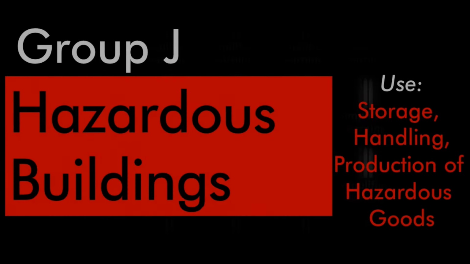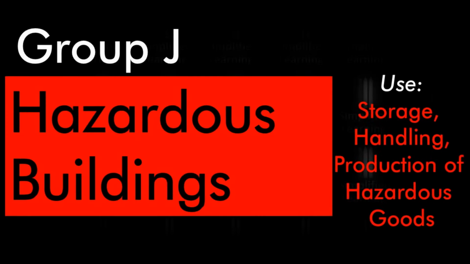Hazardous buildings are covered under Group J buildings, where goods associated with properties such as being poisonous, irritative, explosive or corrosive in nature are processed, manufactured and stored. Since there are dangers of exposure to users and operators, the highest degree of safety needs to be maintained in this type of building.